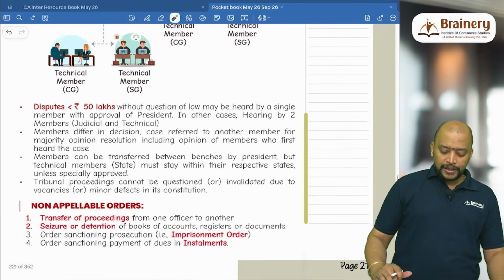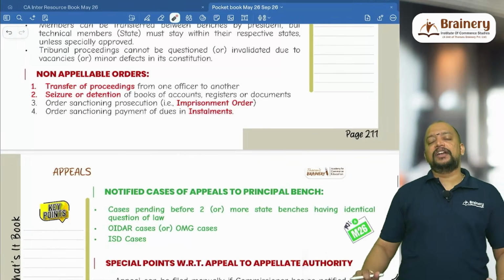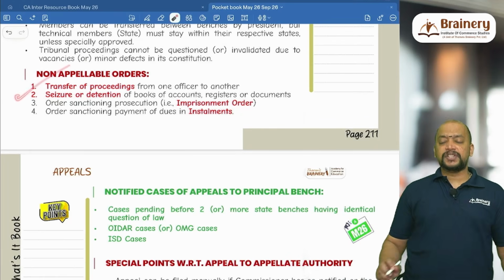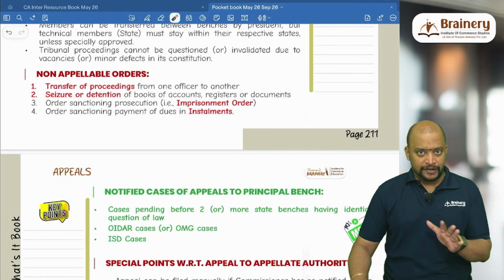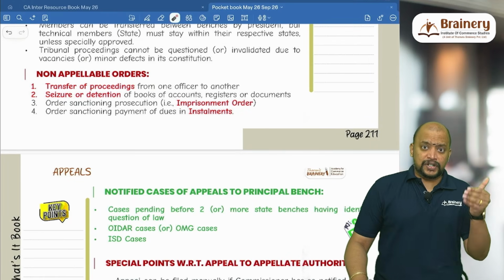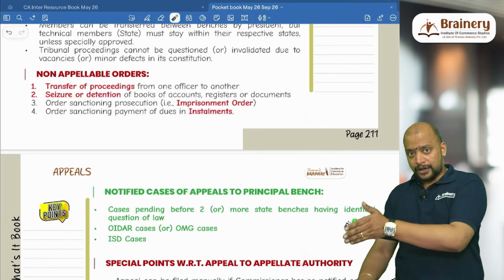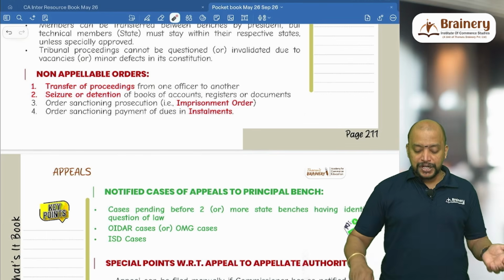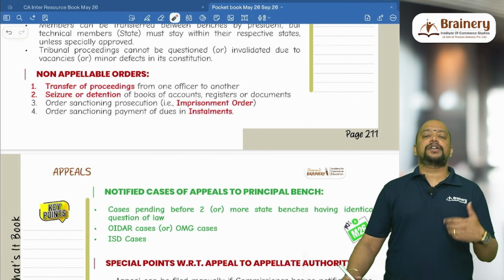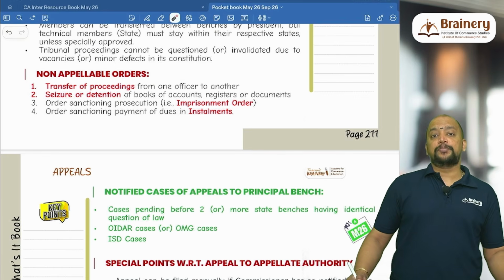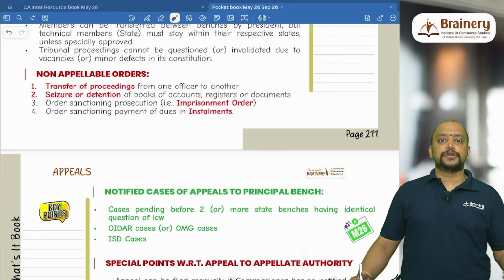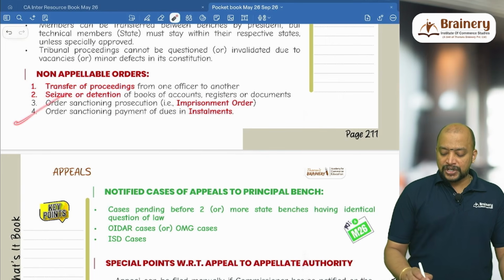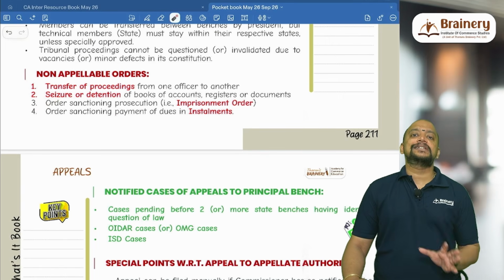Then what are the orders on which appeal cannot be filed? Non-appealable orders. Number 1, transfer of proceedings from one officer to another officer. Whenever there is an order for transfer of proceedings from one officer to another officer, we cannot contest that and go for appeal. Also with respect to seizure order or detention order, we cannot go for appeal. And order sanctioning prosecution, that is imprisonment order, also we cannot go for appeal. And order sanctioning payment of dues in installment, that is installment order.